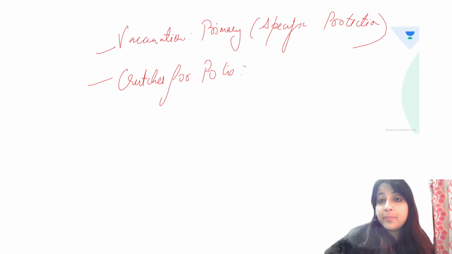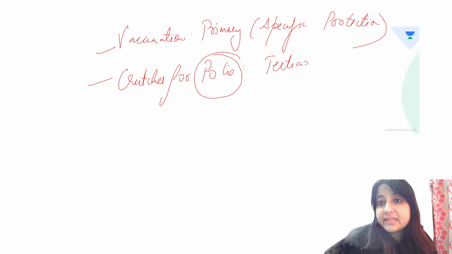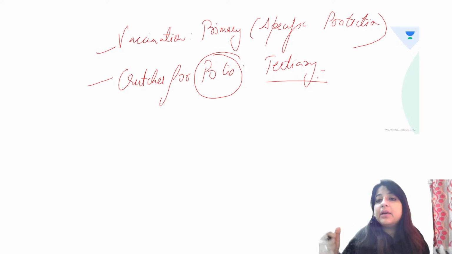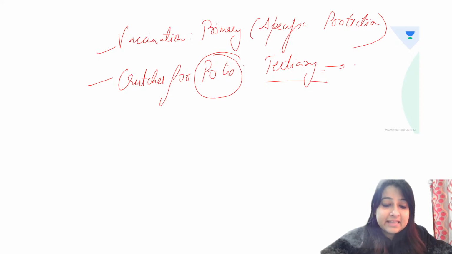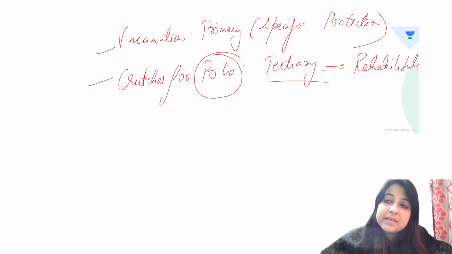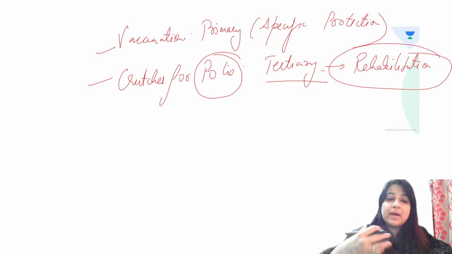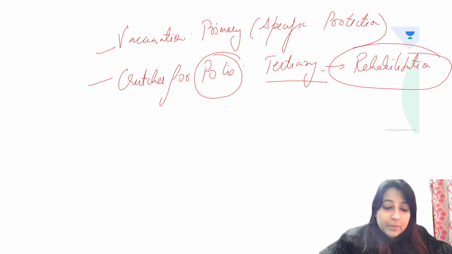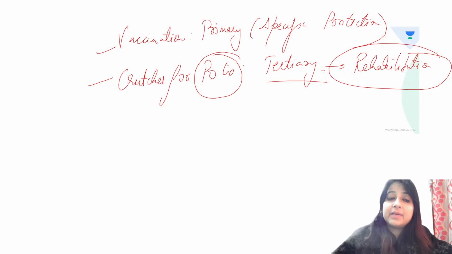But crutches for polio means the complication is already there, so it is tertiary. Now the person would be able to walk. Is it disability limitation or rehabilitation? It is rehabilitation. You can make the person a part of the community again. So providing crutches for polio is tertiary level of prevention, or rehabilitation.